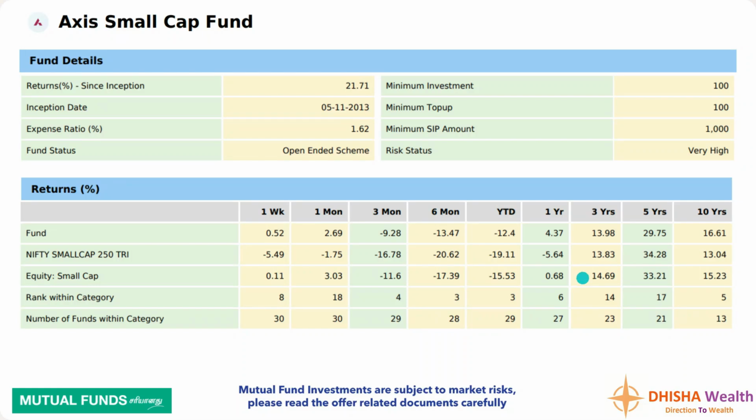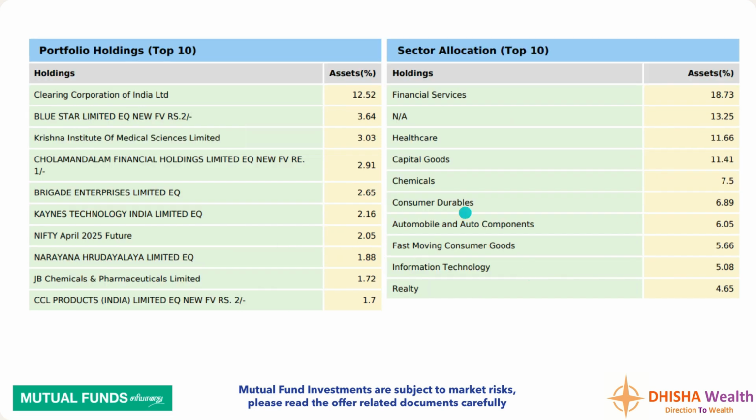Category it is 14.69%. Then 1 year return, if you see, the fund has given 4.37%, whereas the index has given negative 5.6%. So here really this fund has done well in the last 1 year. Even the category has given 0.68%. The portfolio's top 10 holdings, you can have a view here, and these are all decided by the fund manager.